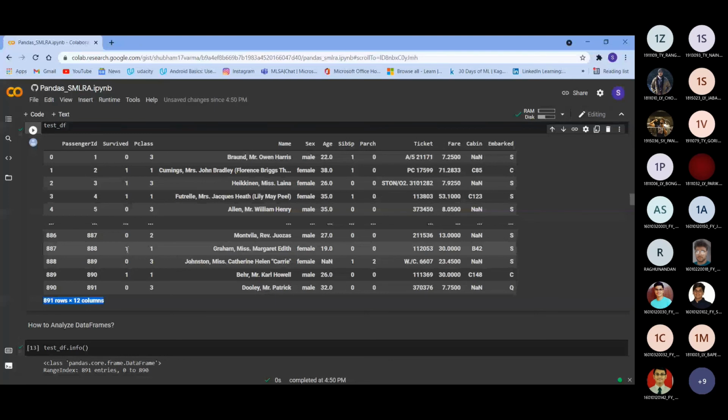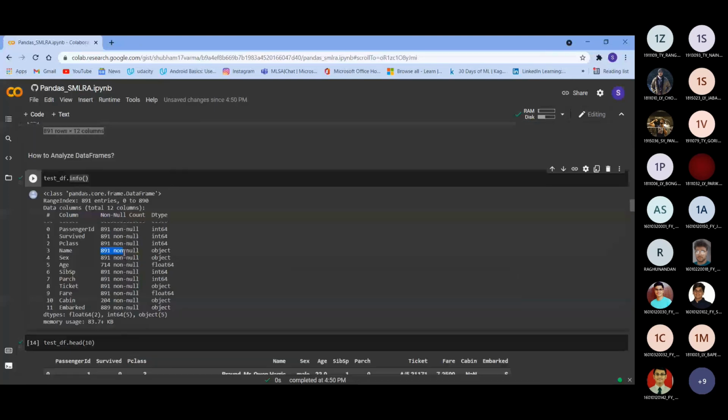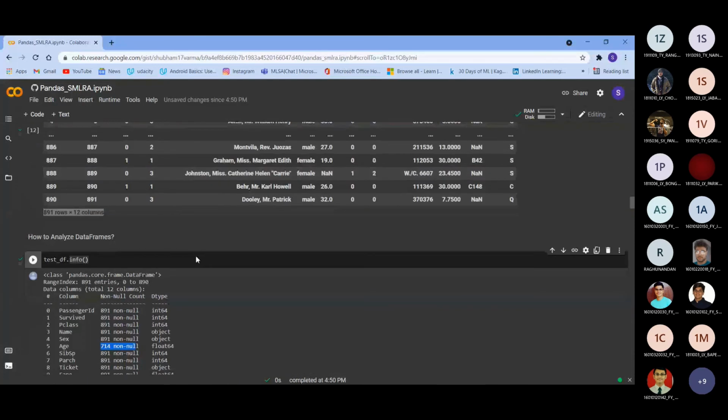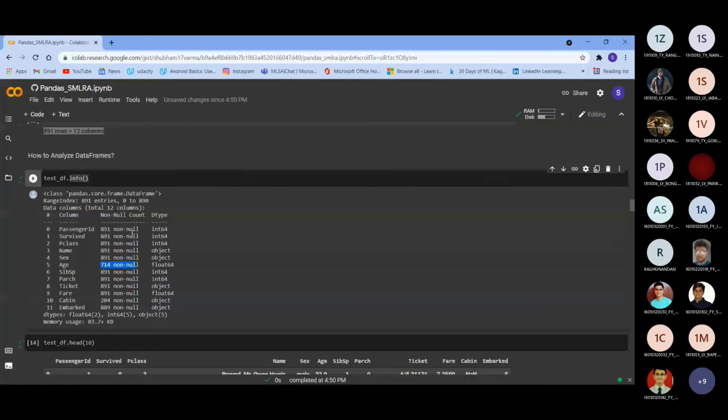If you see the age here, there are only 714 non-null values. That means the ages of a few passengers are missing. So then we will perform different operations. We will find the missing values, which will be taken ahead in this session, and we will fill the missing values to get uniformity in our data set. The head function is used to get a top view of the data set.